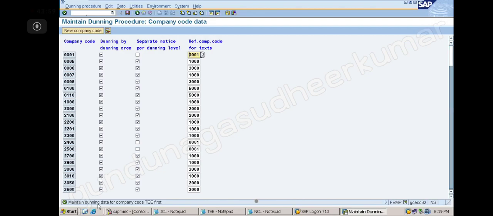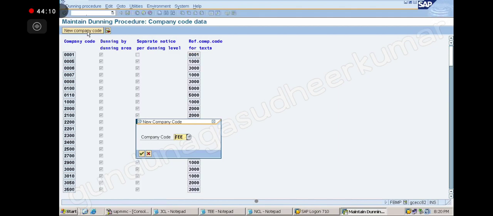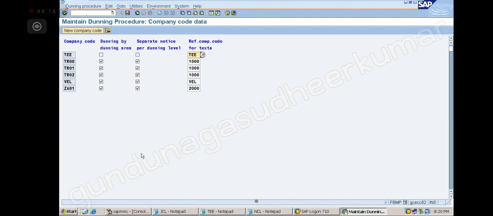Look at the bottom: maintain Dunning data for the company code CEE first. So I will click on the new company code, give the company code, and then here you see for CEE: Dunning by Dunning area, a separate letter, a separate notice for Dunning level. Note down, take both of them.